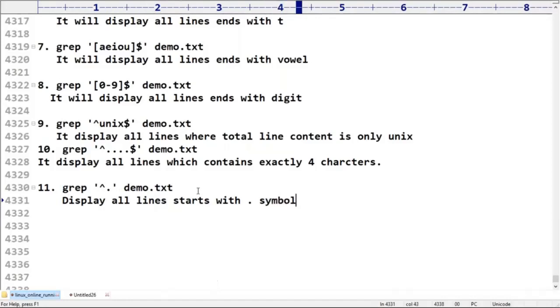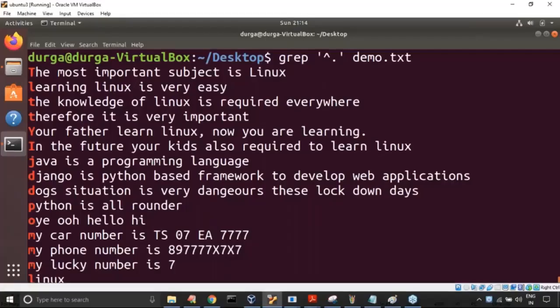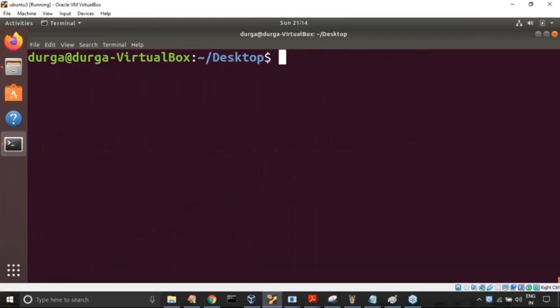In regular expressions dot means any character, but if you want to use dot as a symbol, then we require backslash dot. Remember this carefully. Do you have any line that starts with a dot symbol or not?